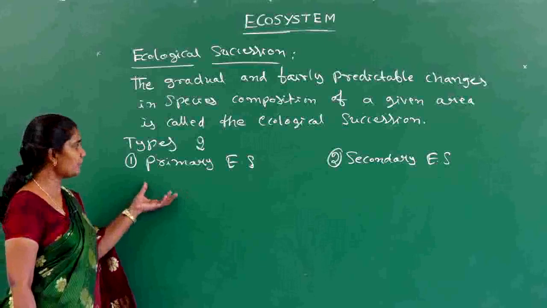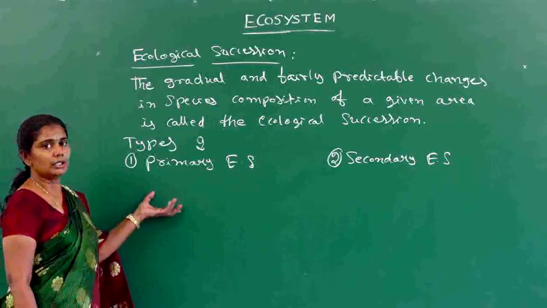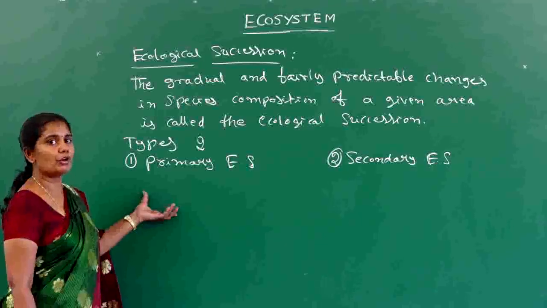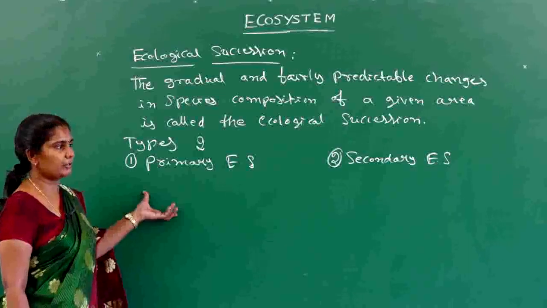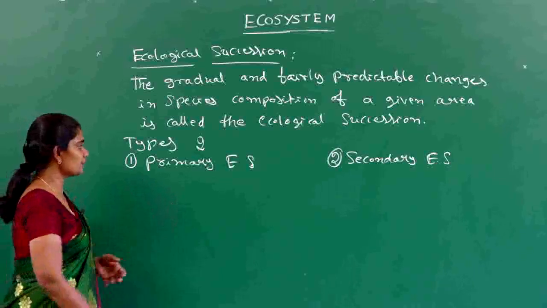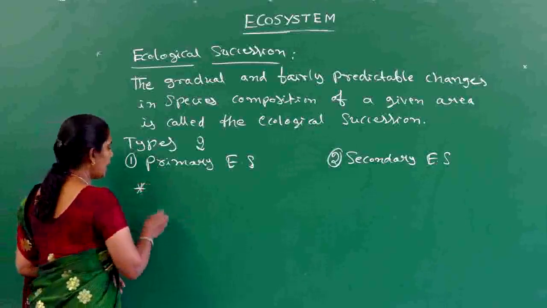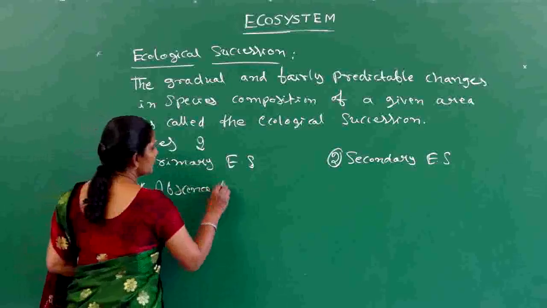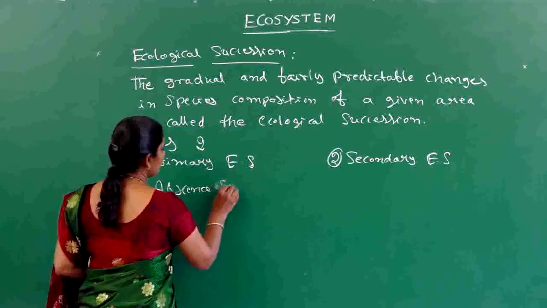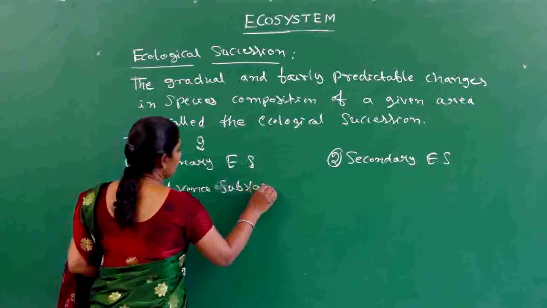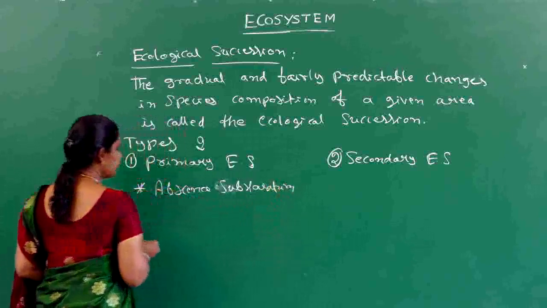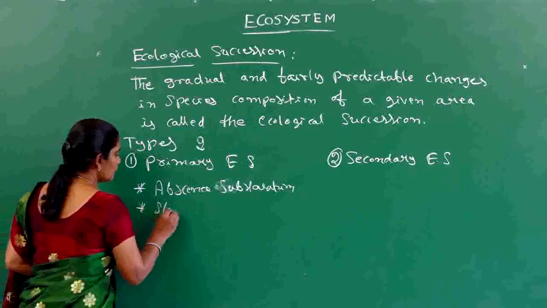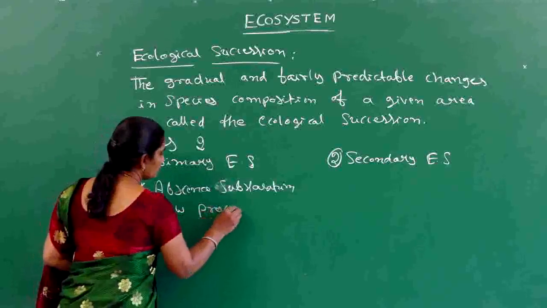That's why primary ecological succession is a slow process, because it takes much time for the formation of the soil, that is, for the formation of a substratum.